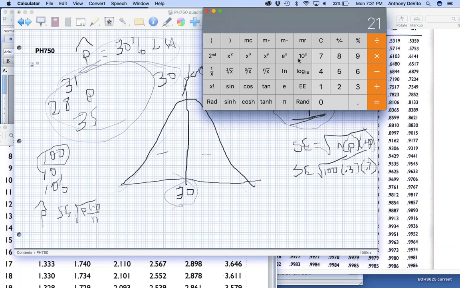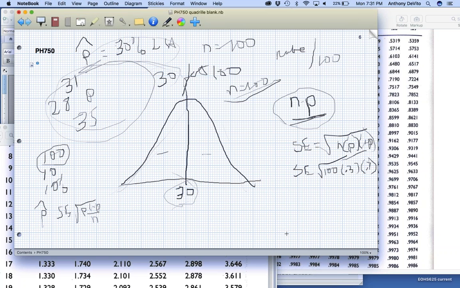Okay, that's equal to 21, but I have to find the square root of it. So it's equal to about 4.6. So standard error is equal to about 4.6.